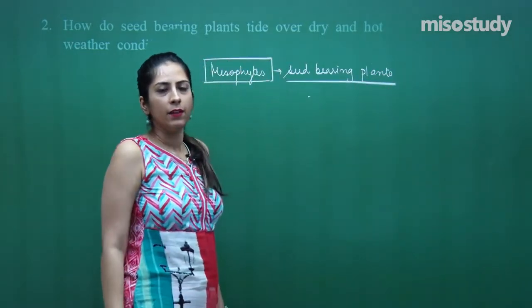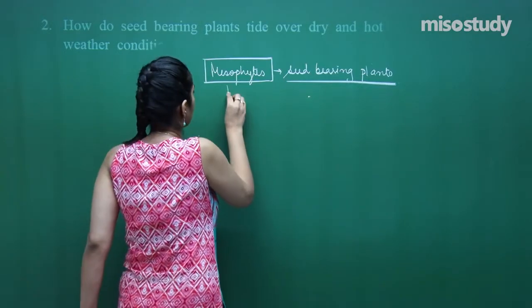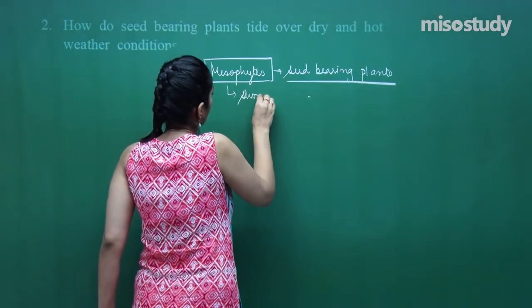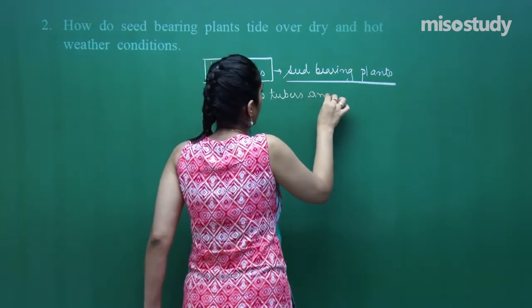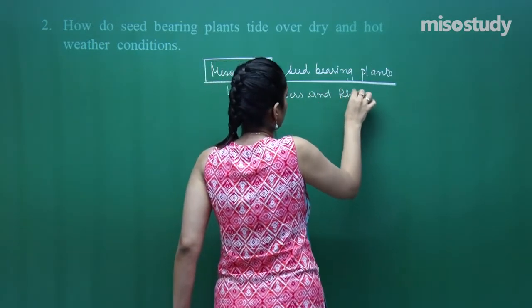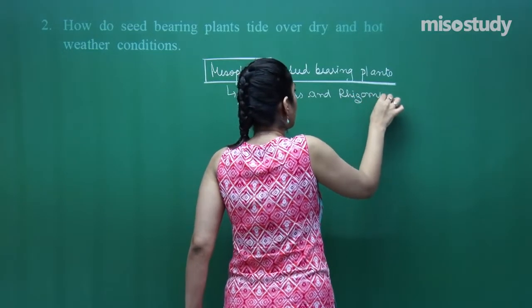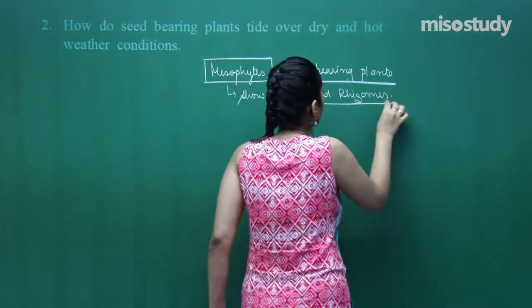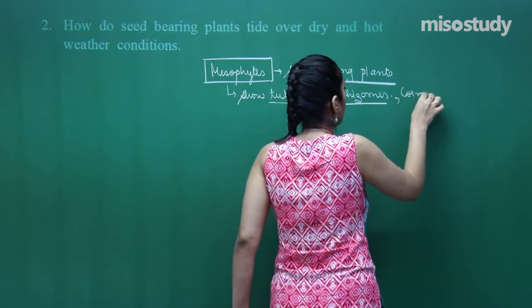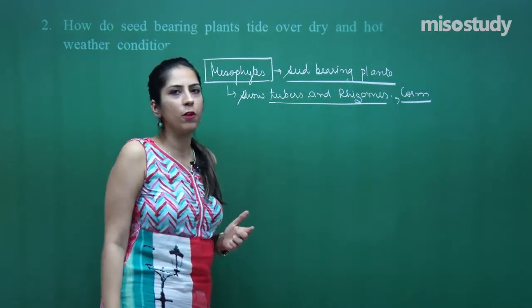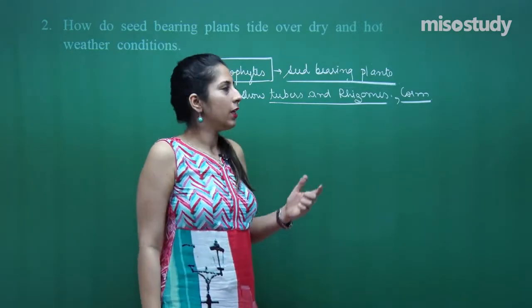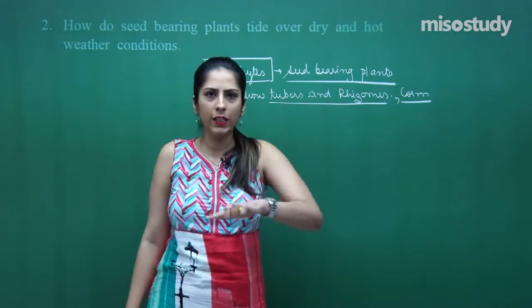They show tubers, rhizomes and corms. When unfavorable conditions are there, they remain suspended underneath the soil.